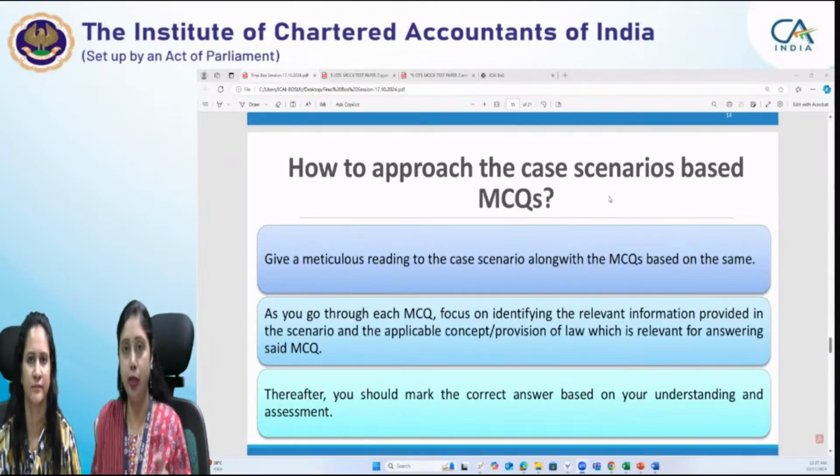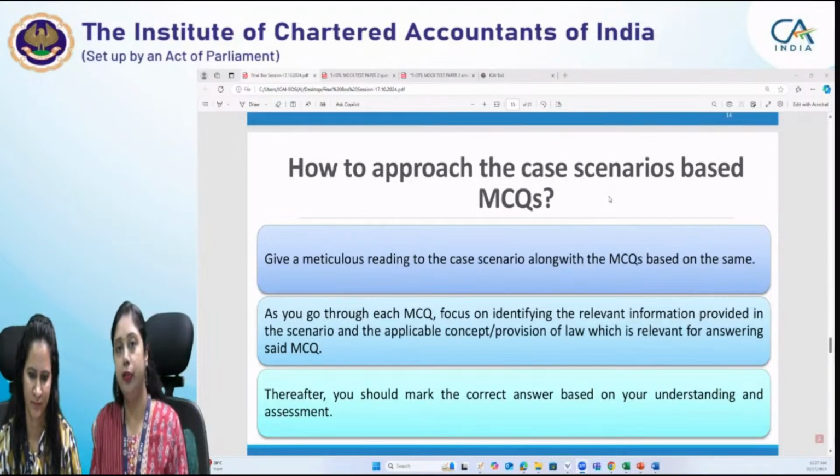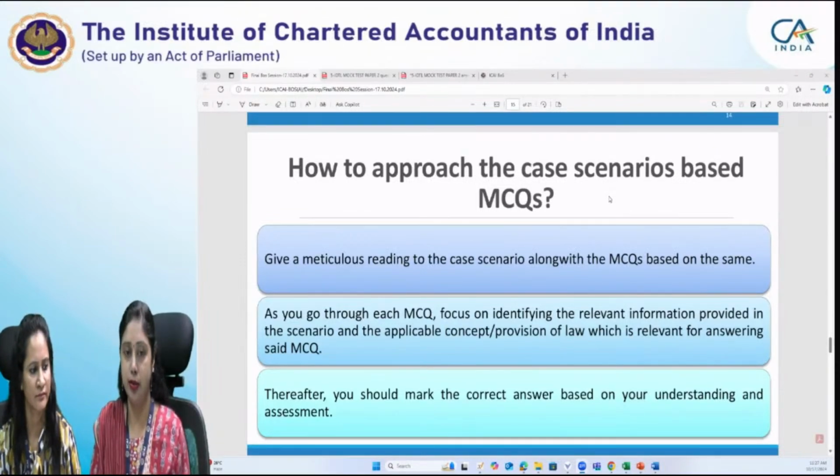When you have gone through all the MCQs, you start answering each one. For the first MCQ you pick up, see what is the requirement of the MCQ, identify the relevant piece of information in the case scenario, and then recall the relevant provisions of law so that you utilize your time in the right direction. Thereafter, you mark the correct answer for that particular MCQ. Okay.